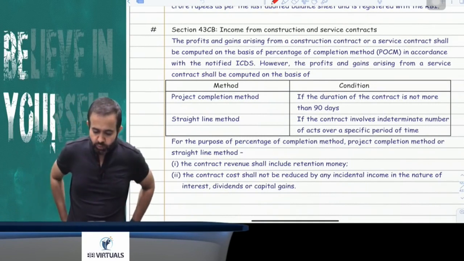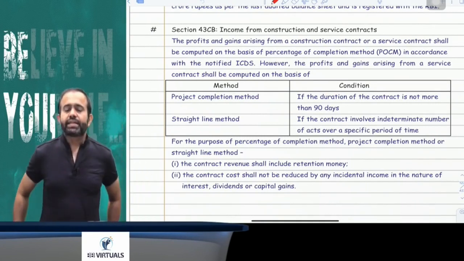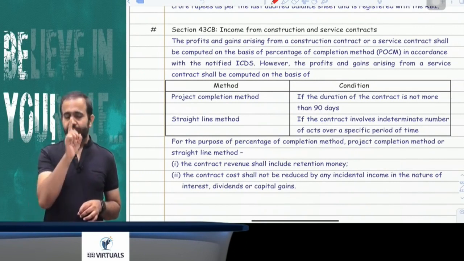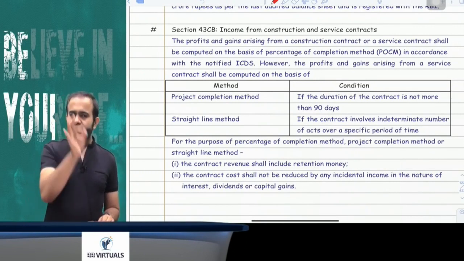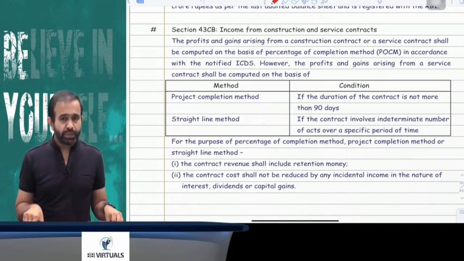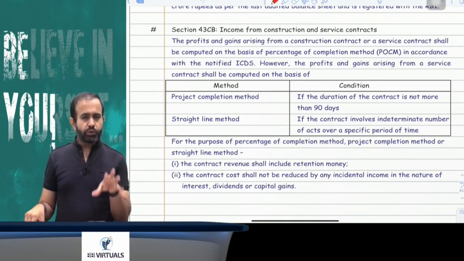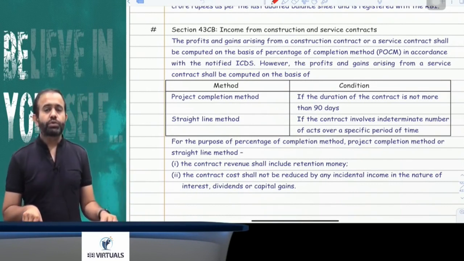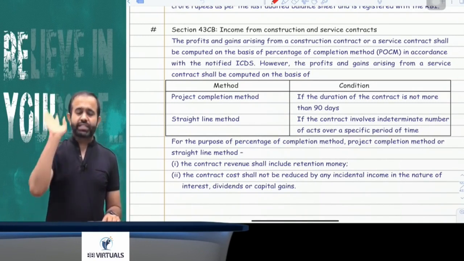The next part is related to Section 43CB. This section says that in case of a construction contract and service contract, just remember, your revenue has to be recognized on the basis of the percentage of completion method. Means you have to follow the POCM method. On the basis of the percentage of completion method, you have to recognize the revenue. But there are two exceptions.